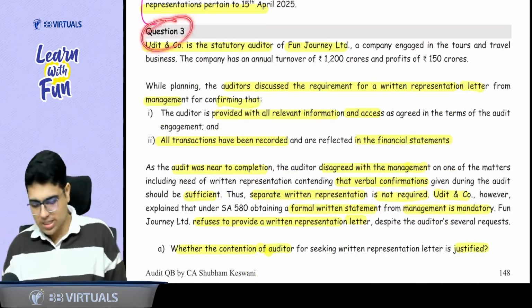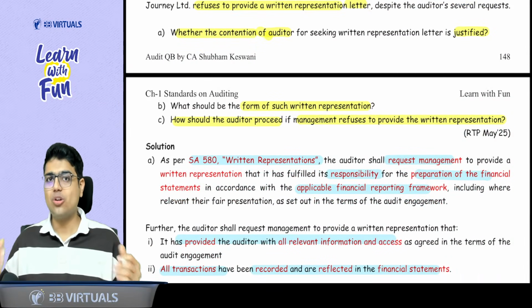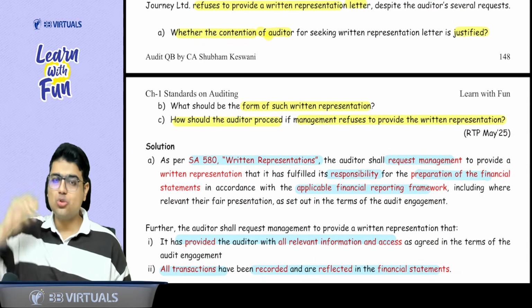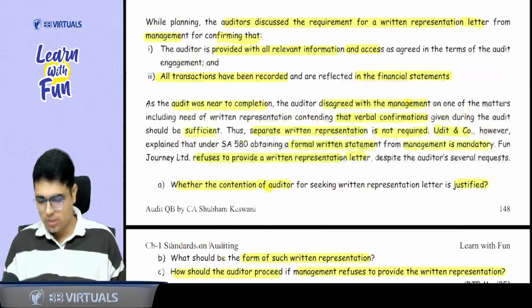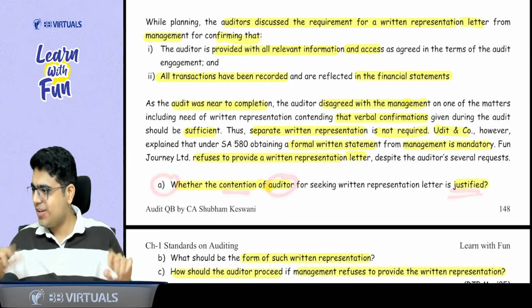Now, if you come to your question bank, a few questions I want to discuss. First of all, question number 3, asked in RTP May 25. So you can see this standard has been asked in a lot of RTPs and MTPs recently. So soon you will find it in your exam hall. First part says whether the contention of the auditor is justified. We need to read the whole question.